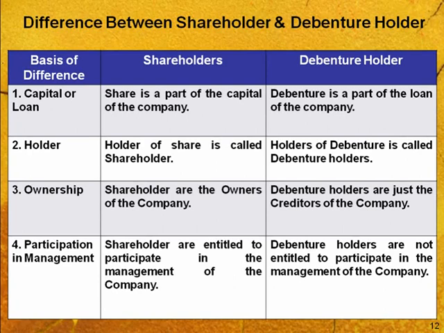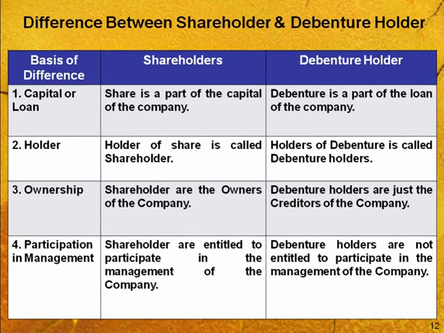Holders is the second difference. The holder of shares is known as a shareholder, but the holder of a debenture is known as a debenture holder. Ownership: shareholders are always recognized as the actual owners of the company, but debenture holders are always recognized as creditors of the company, because this is debt capital.